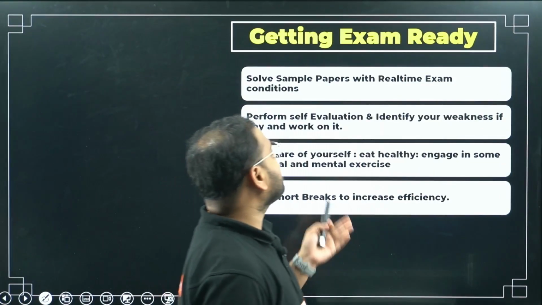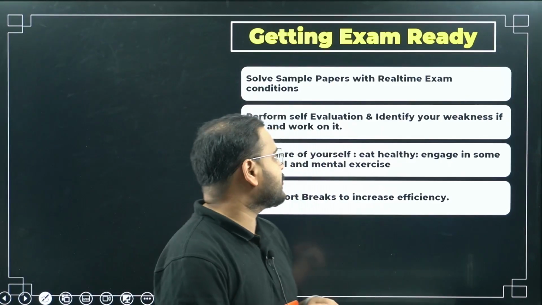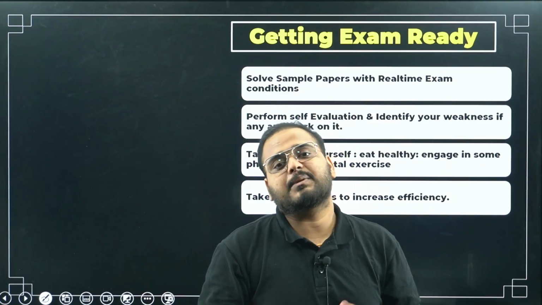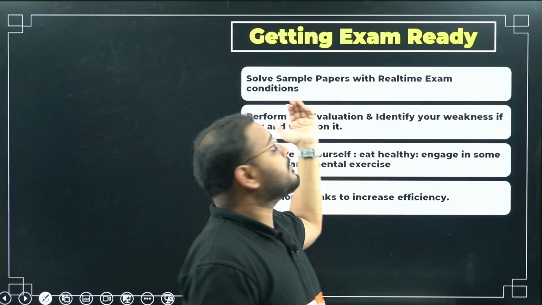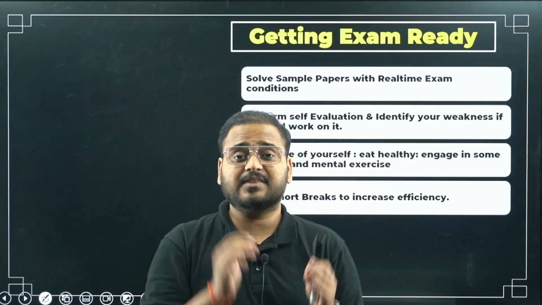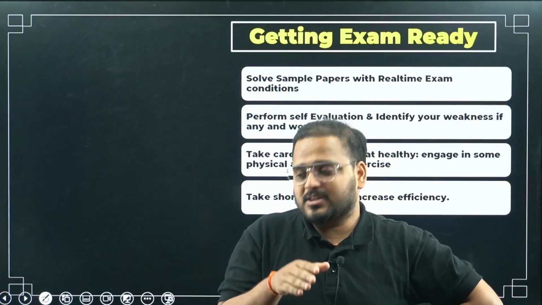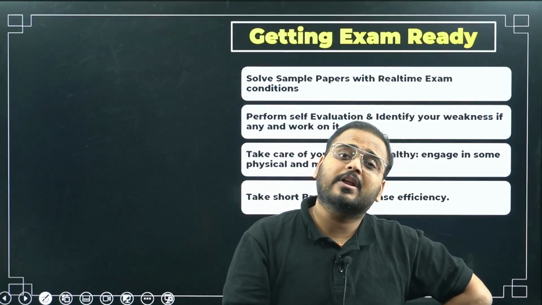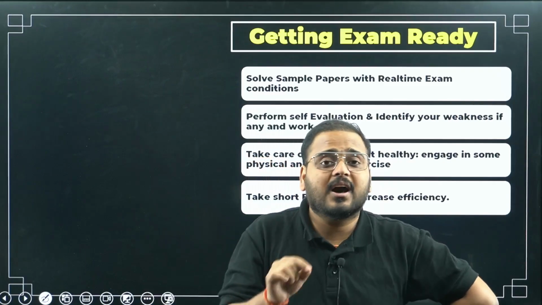Solve sample papers under real-time exam conditions. Sample papers are released by CBSE, so first try to solve the sample papers given by CBSE. Real-time exam conditions means sitting in one place. The exam is for 3 hours, so you sit there for 3 hours and write the exam. You will not get up after 1 hour or after 2 hours. You will not solve 2 hours in the morning and 1 hour in the evening. Nothing like that. You have to simply sit for 3 hours and solve it.